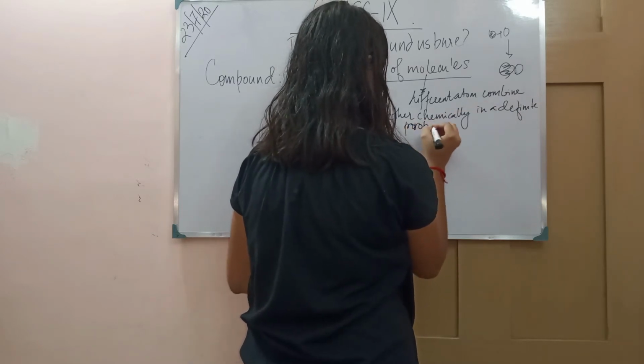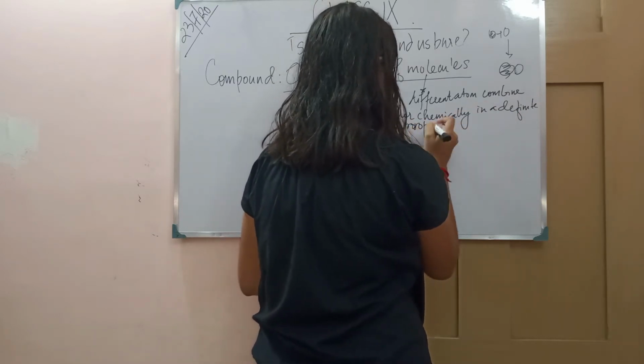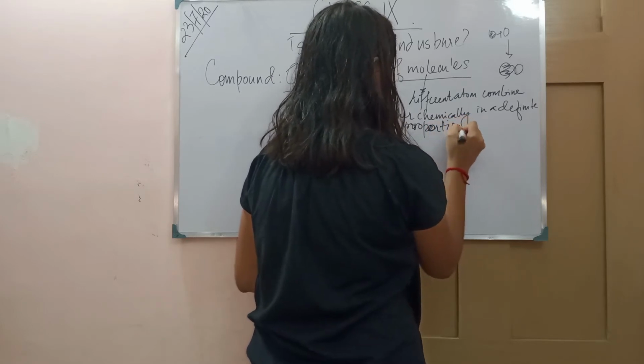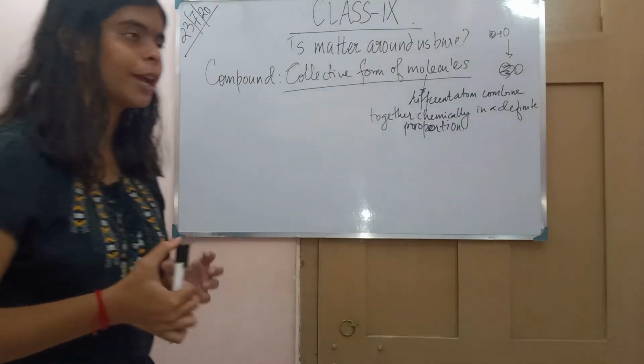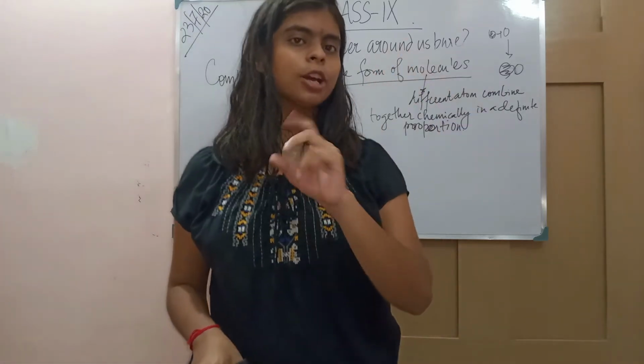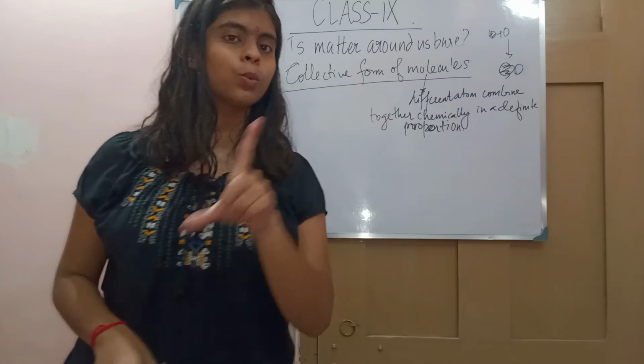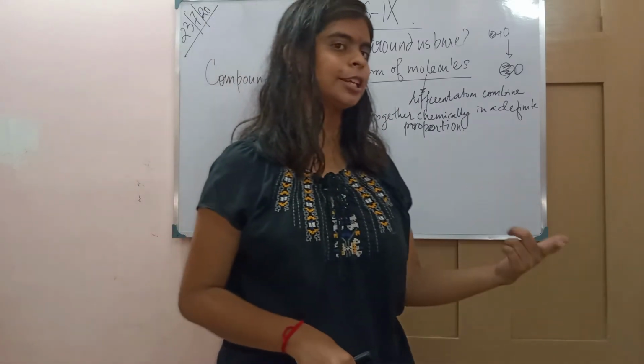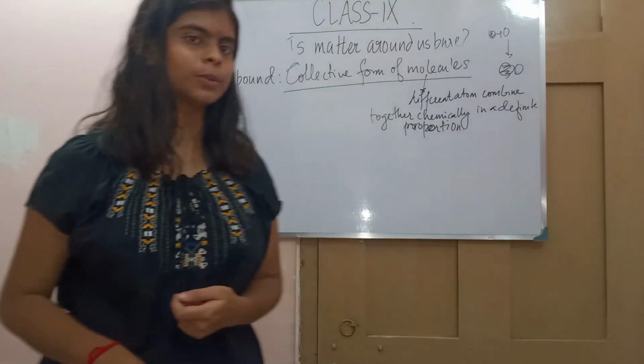Because whenever these atoms are combined in a definite ratio, like 2 hydrogen and 1 oxygen, a 2:1 ratio, then it gives us what? A water molecule.